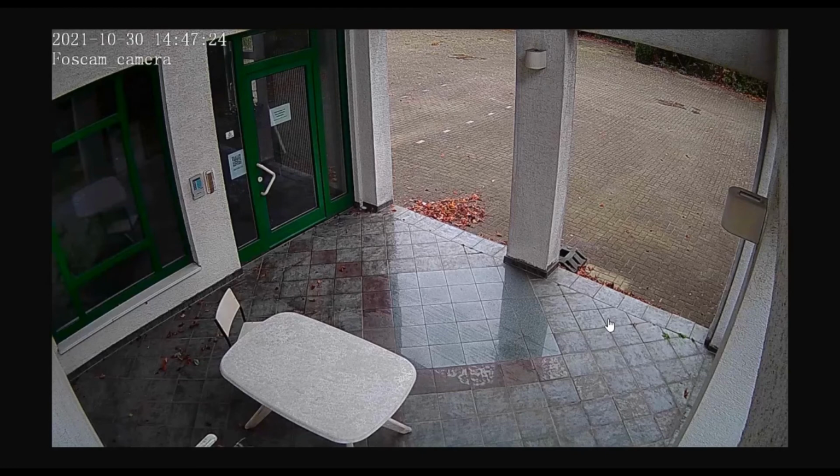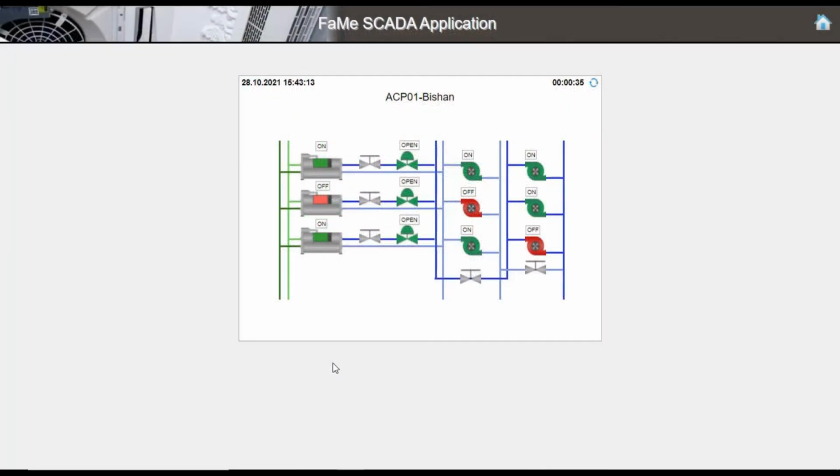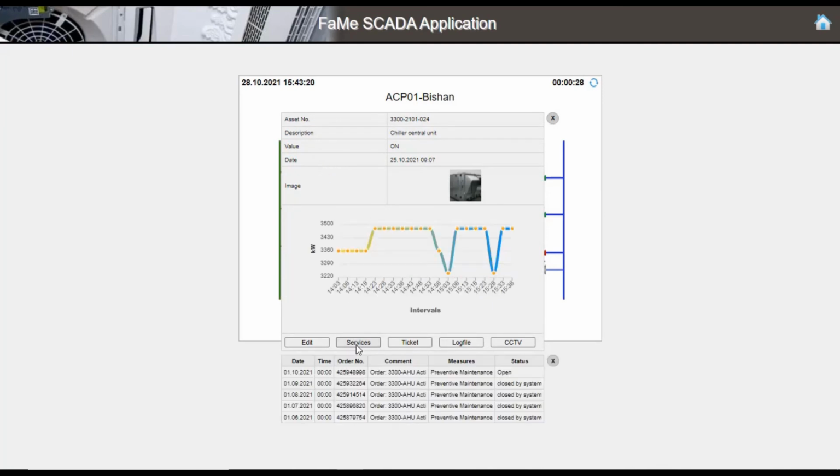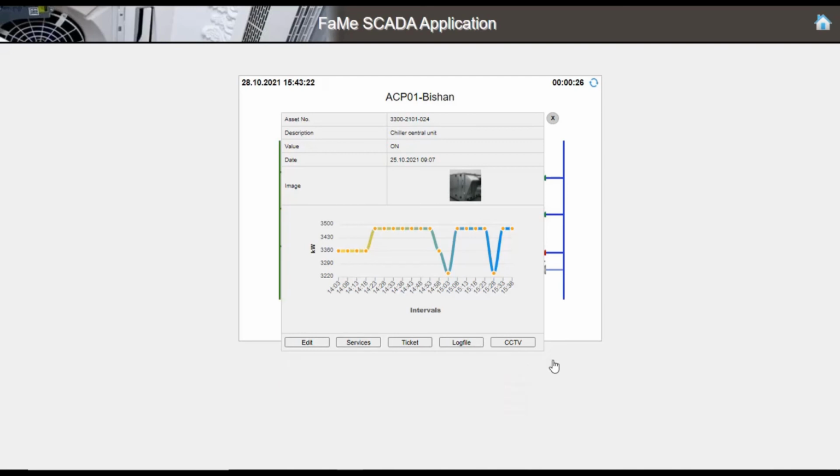The FaMe SCADA system is a new module in the FaMe solution suite. The SCADA system links the facility management operation with the sensors and actors of the BMS system. IoT and other protocols can also be integrated into the system.